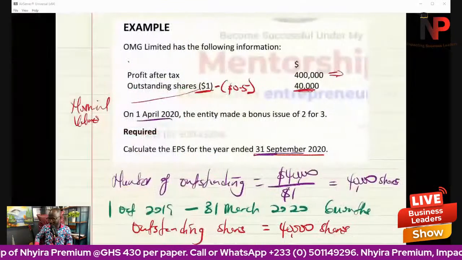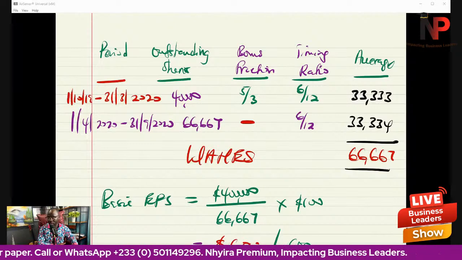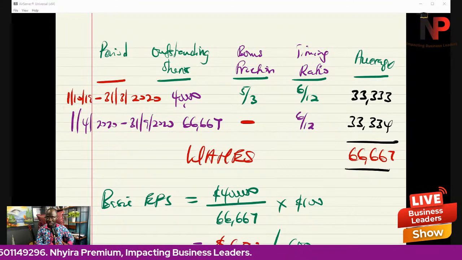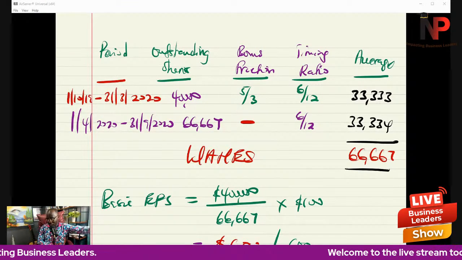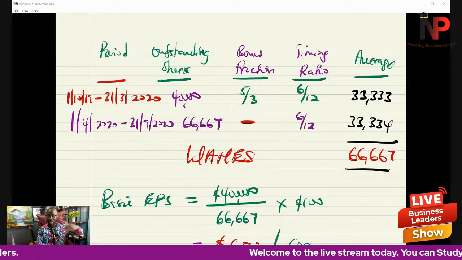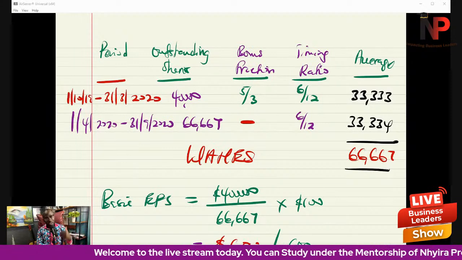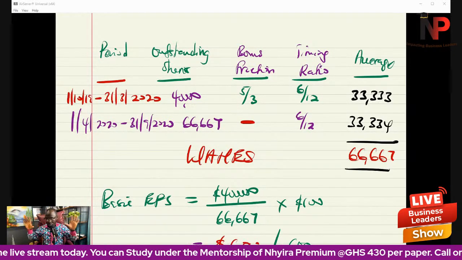If you look at our scenario here, you realize that from 1st November to 31st March, the shares outstanding were 40,000. Hence, the bonus fraction was applied on them because these were the shares outstanding before the right issue. But after the right issue, the bonus fraction does not come in there. So, like I said, I don't get the context of your question pretty well, but maybe you can give me some context there.